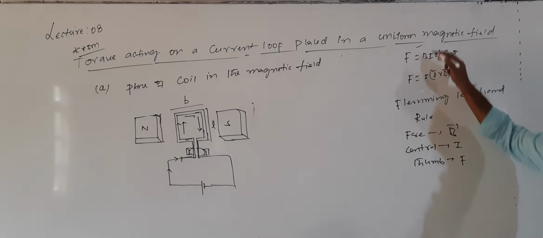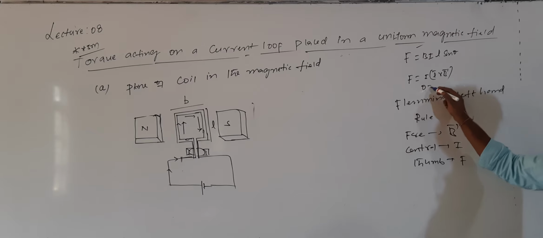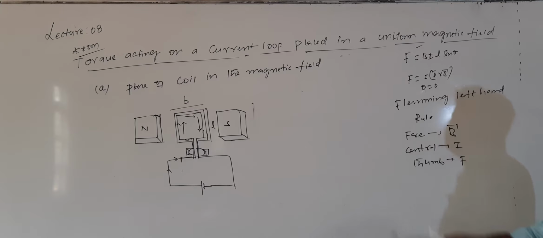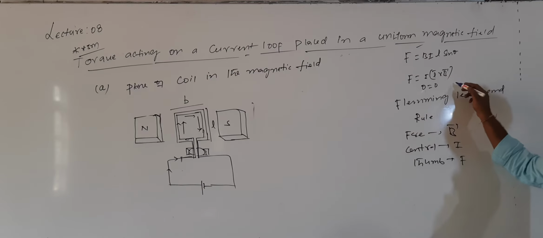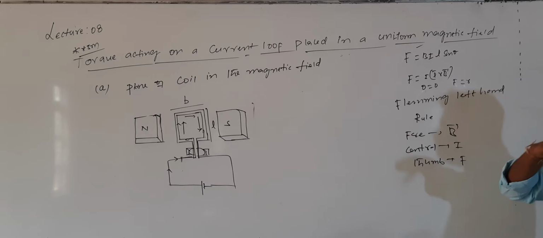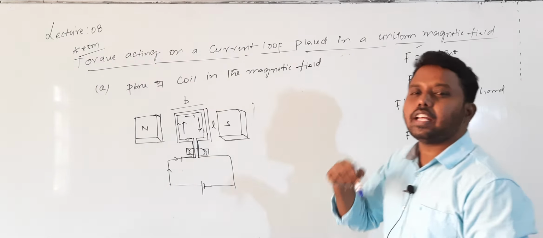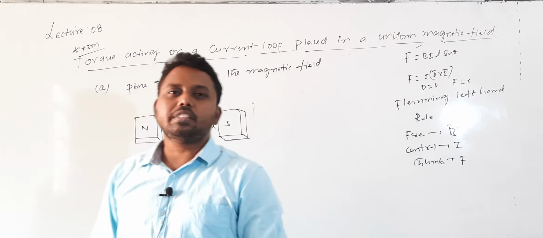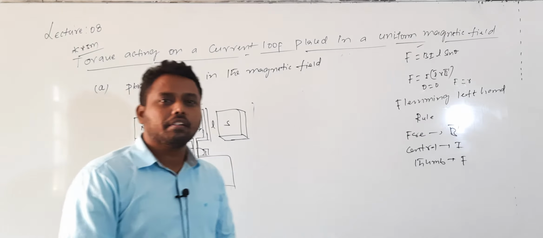When theta is equal to 0, it means L and B both are parallel, and the force is equal to 0. There is no force acting on a current carrying conductor which is placed in the direction of B bar.